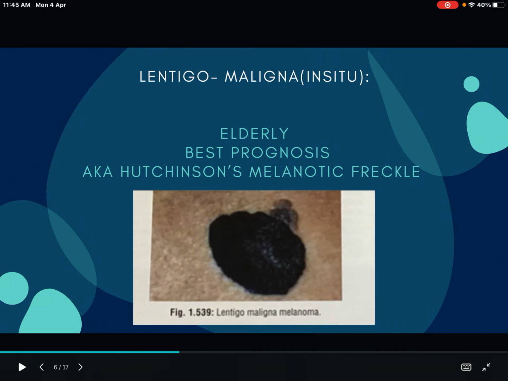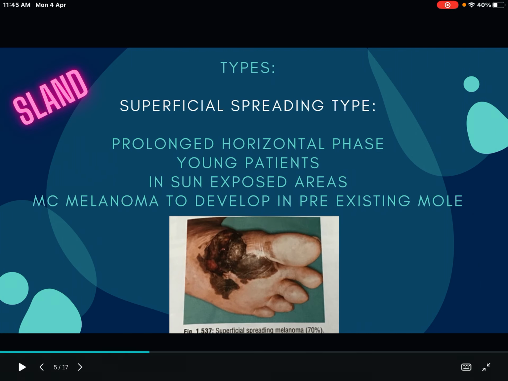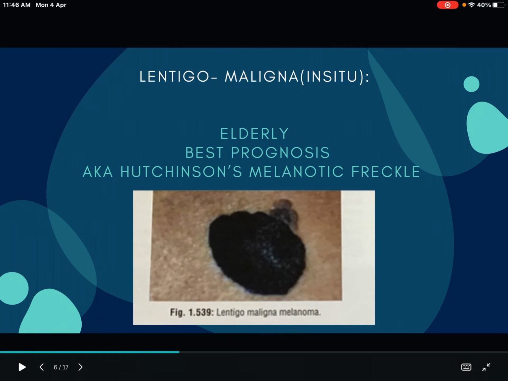Second one, L, lentigo maligna. It is an in situ condition, seen in the elderly, and it has the best prognosis. It is also known as Hutchinson's melanotic freckle. So 3 points: it is seen in elderly patients, it has the very best prognosis, and it is also known as Hutchinson's melanotic freckle. Here you can see the picture of how lentigo maligna appears. So superficial spreading type is over, lentigo maligna is over.